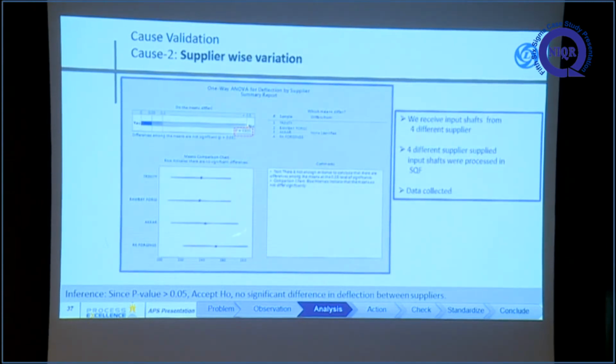Second is supplier wise. We are using nearly 4 suppliers, TNT, Tata Forging, Bombay Forging and so on. There is no deflection variation by supplier either. The deflection is coming from almost all the suppliers.